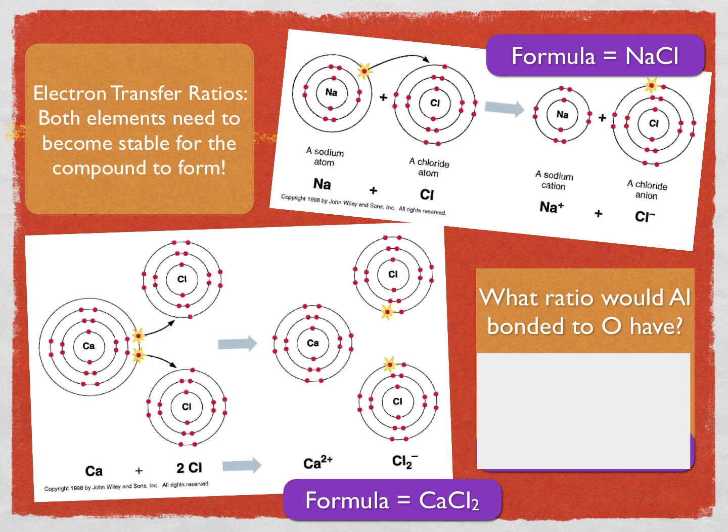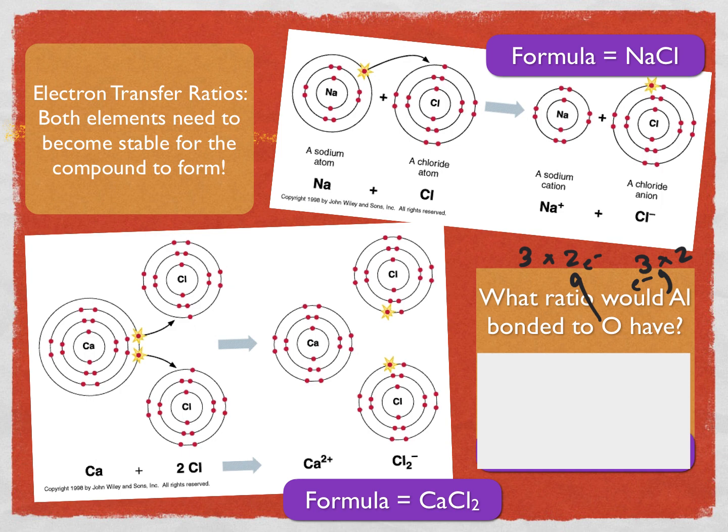First, we have to think about how many valence electrons each one of these particles has. And aluminum has 3 valence electrons, and oxygen has 2. So if aluminum lost all 3 of its valence electrons, well, oxygen can only pick up 2, so it would have a remaining valence electron that would be unaccounted for. And so what if we then double my aluminum? So instead of having 3 valence electrons, we now have 6 valence electrons to place. And now we can think, well, if each oxygen can take 2 of those, then maybe I can do 3 of those oxygens in order to eat up the 6 electrons that aluminum is trying to give away.